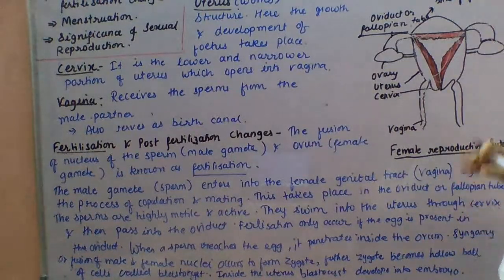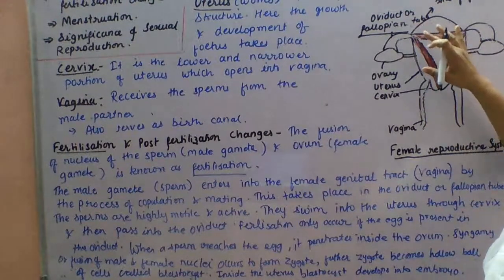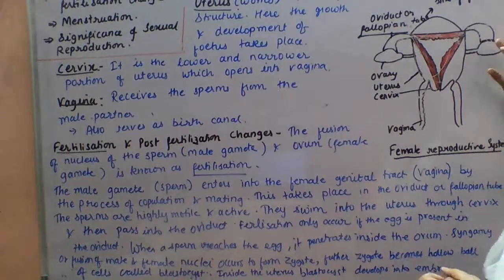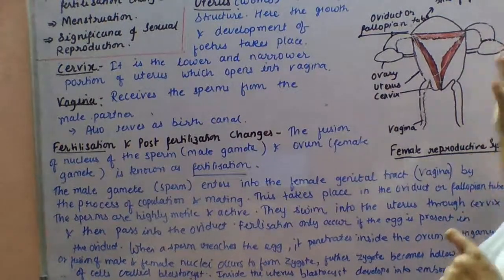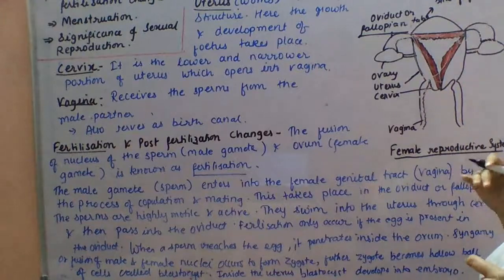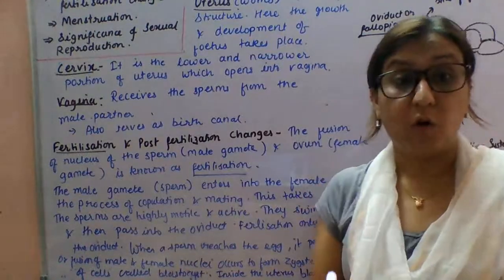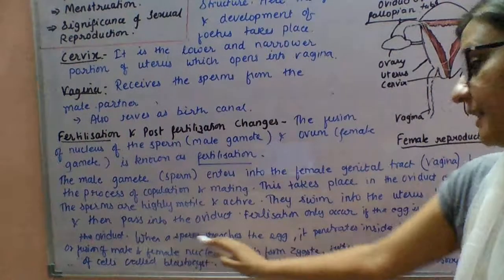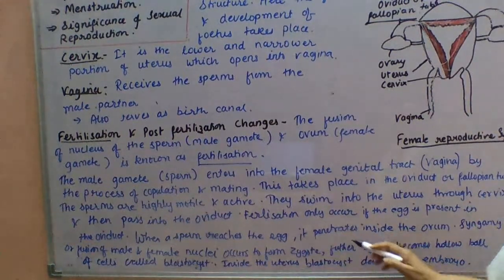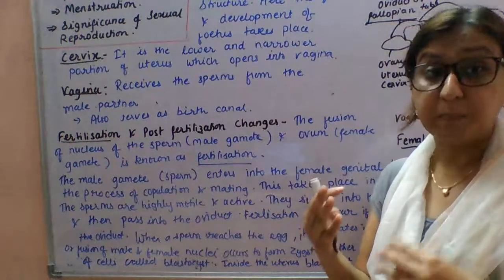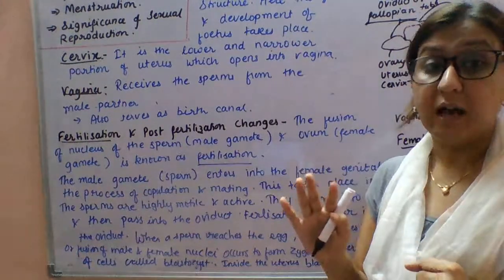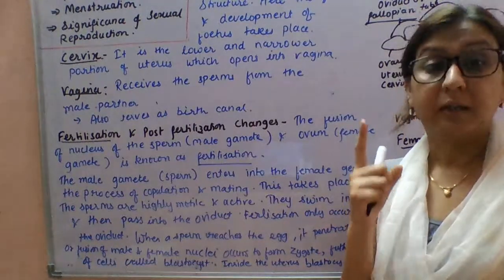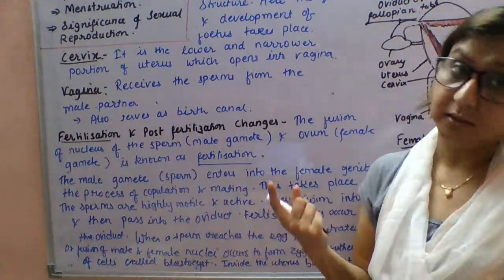After fertilization takes place, the fusion of male and female nuclei occurs and they form the zygote. Okay, see here. When the sperm reaches the egg, it penetrates. There were millions of sperms, but only around 100 can reach the egg, and only a single sperm can penetrate the egg.